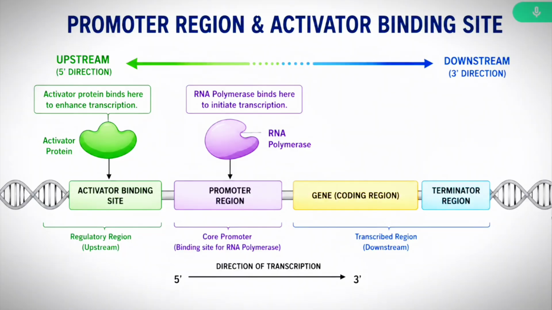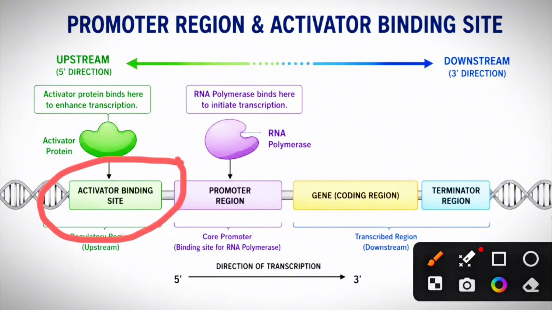Okay students, the regulatory gene also codes for proteins. They are nothing but regulatory proteins. It could be either an activator or a repressor. If it is an activator, it binds upstream to the promoter region. It facilitates the RNA polymerase to do its work for the expression of the Lac Operon, students.